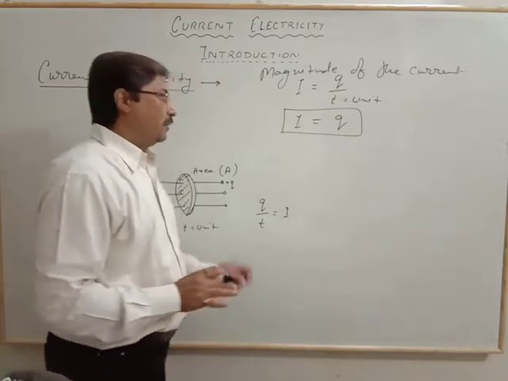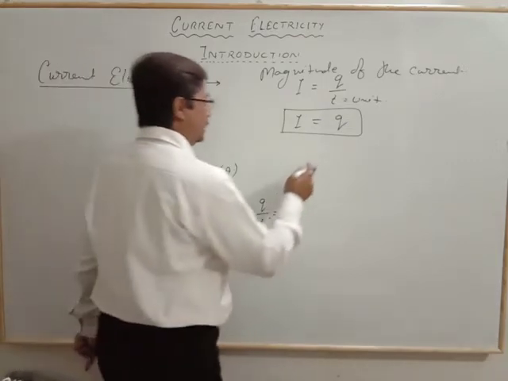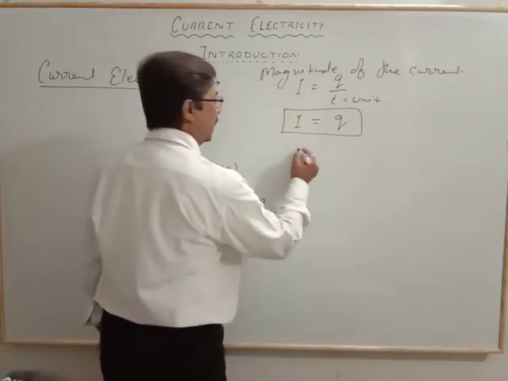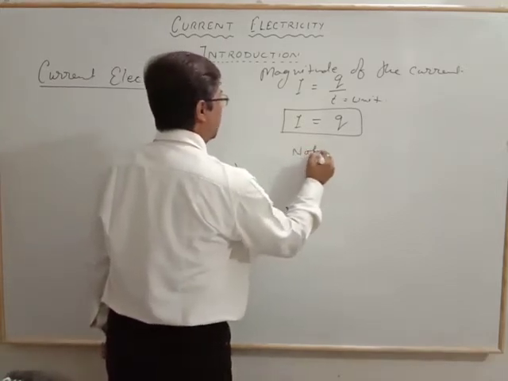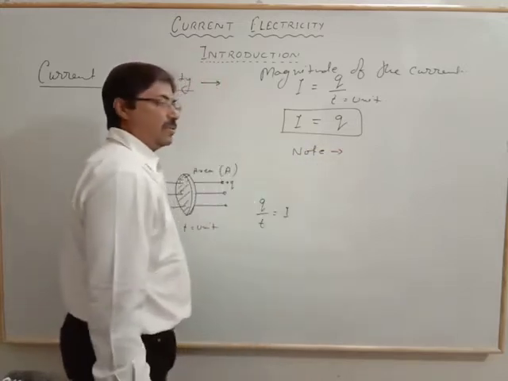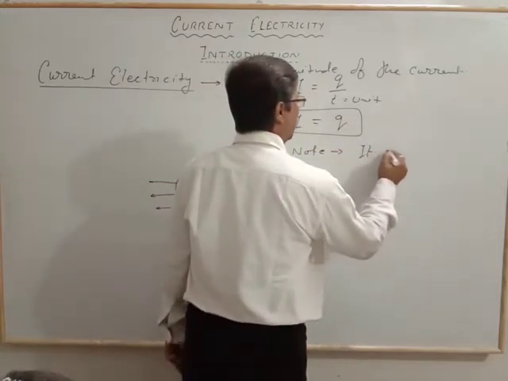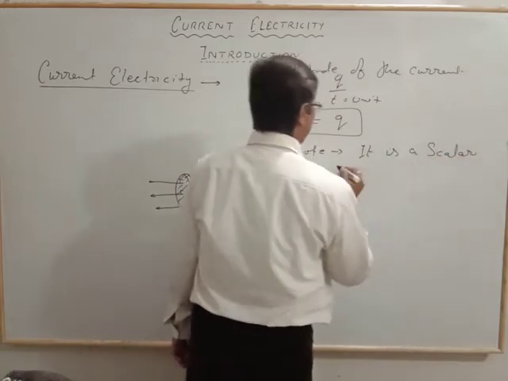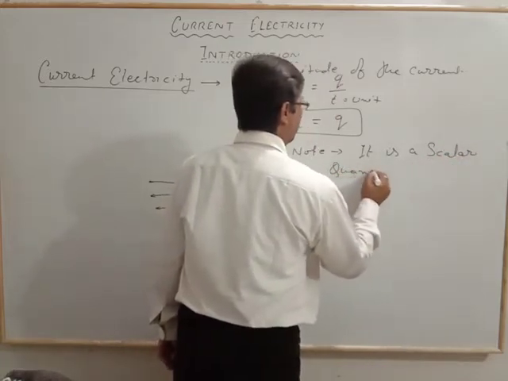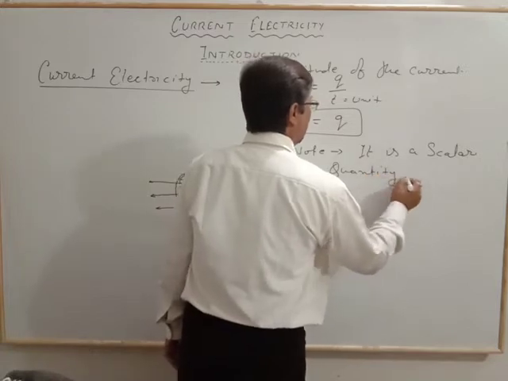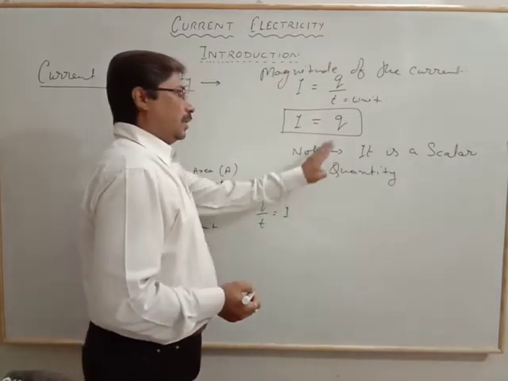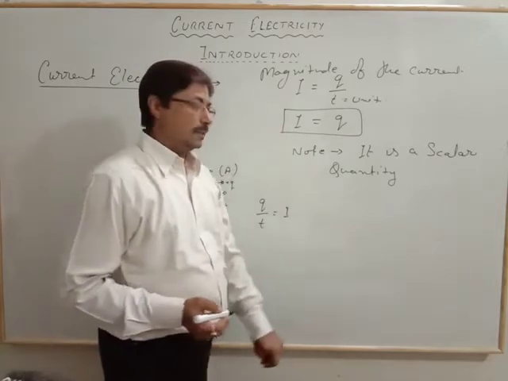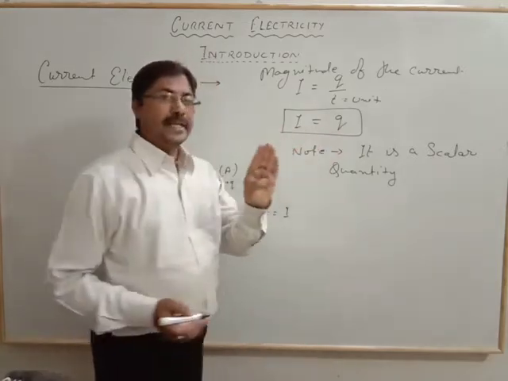Now, what we observe here is that it is the relation of the charge to the time. So the current, note this important point, is a scalar quantity. That means the flow of the charge, though it has a direction, the flow of the electron is against the field.